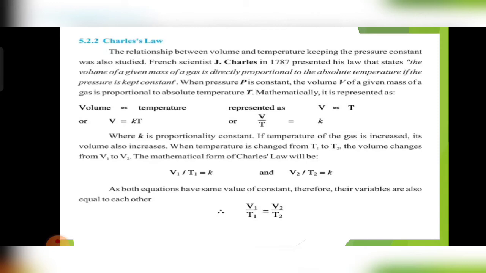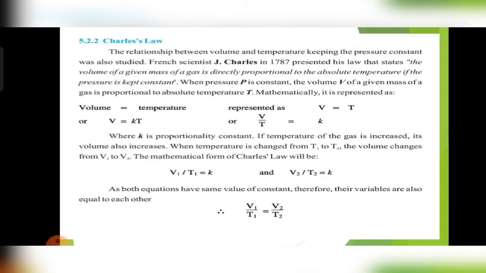The second heading is the statement: the volume of a given mass of a gas is directly proportional to the absolute temperature if the pressure is kept constant. Then comes the mathematical relationship and derivation. When pressure P is constant, the volume V of a given mass of a gas is proportional to absolute temperature T. Mathematically, V is directly proportional to T, and V is equal to kT, where k is a proportionality constant. It has the same value for a given amount of a gas.